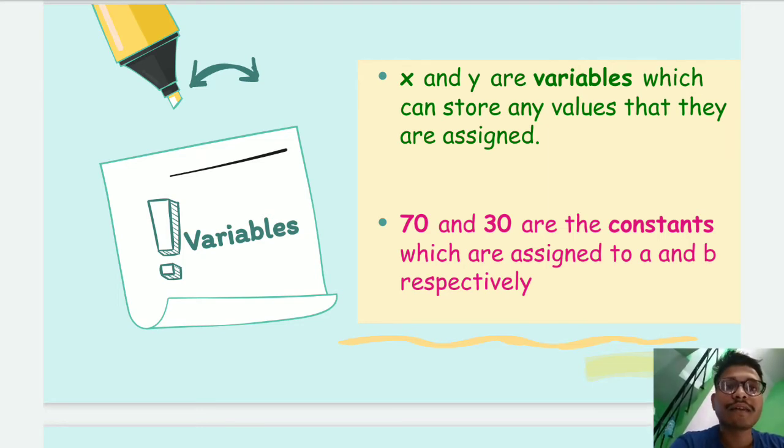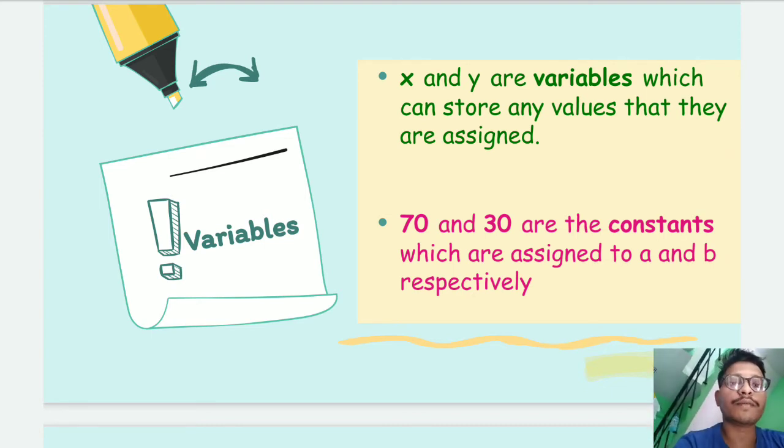Means that if we are defining variables x and y, and we have fixed the value of x and y as 70 and 30, then they are constants, not variables. Its value cannot be changed.